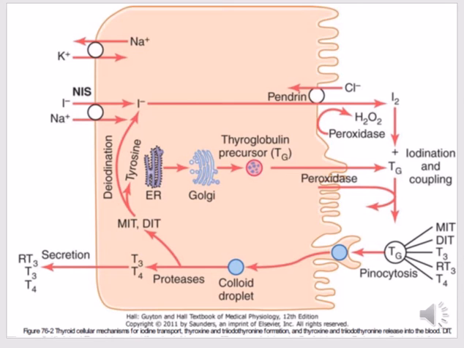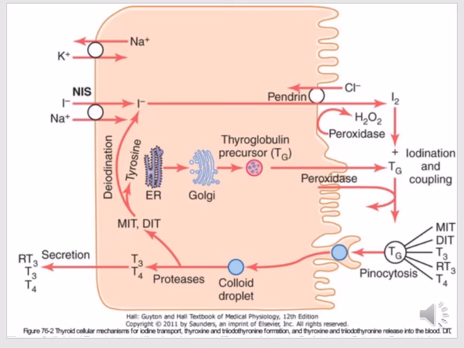So in this diagram, in this flow chart, you can see the thyroid cellular mechanism for iodine transport, thyroxine and triiodothyronine formation, and thyroxine and triiodothyronine release into the blood.